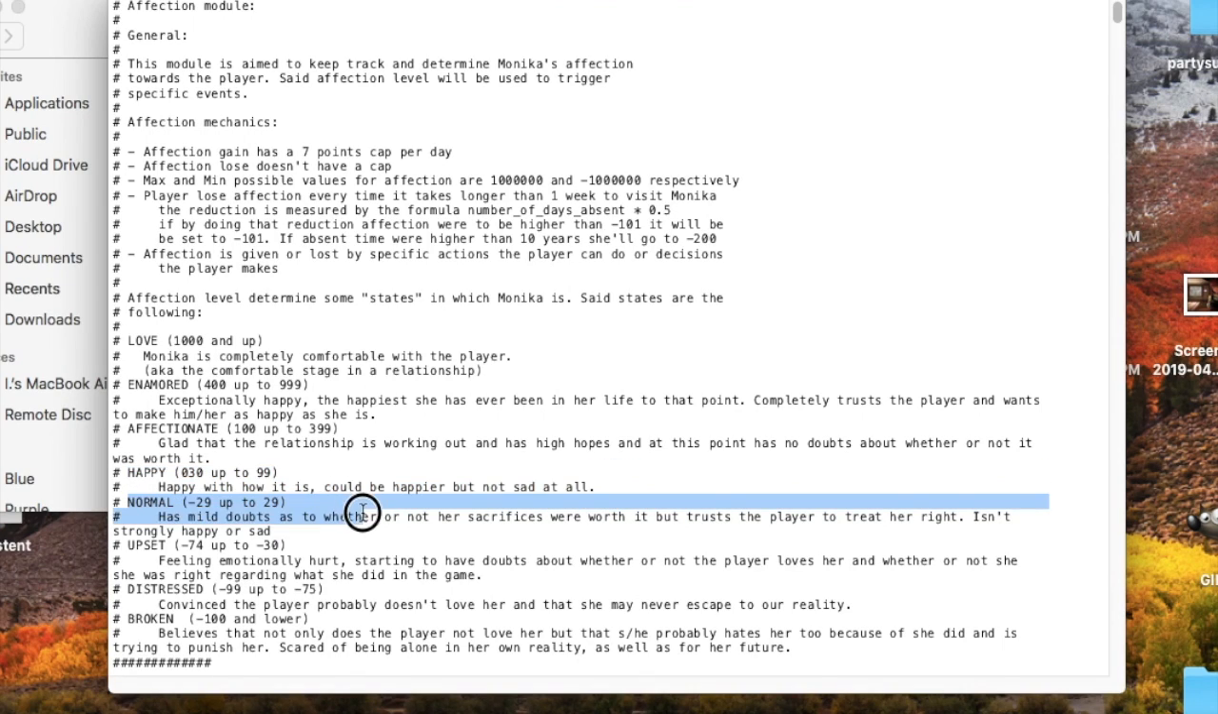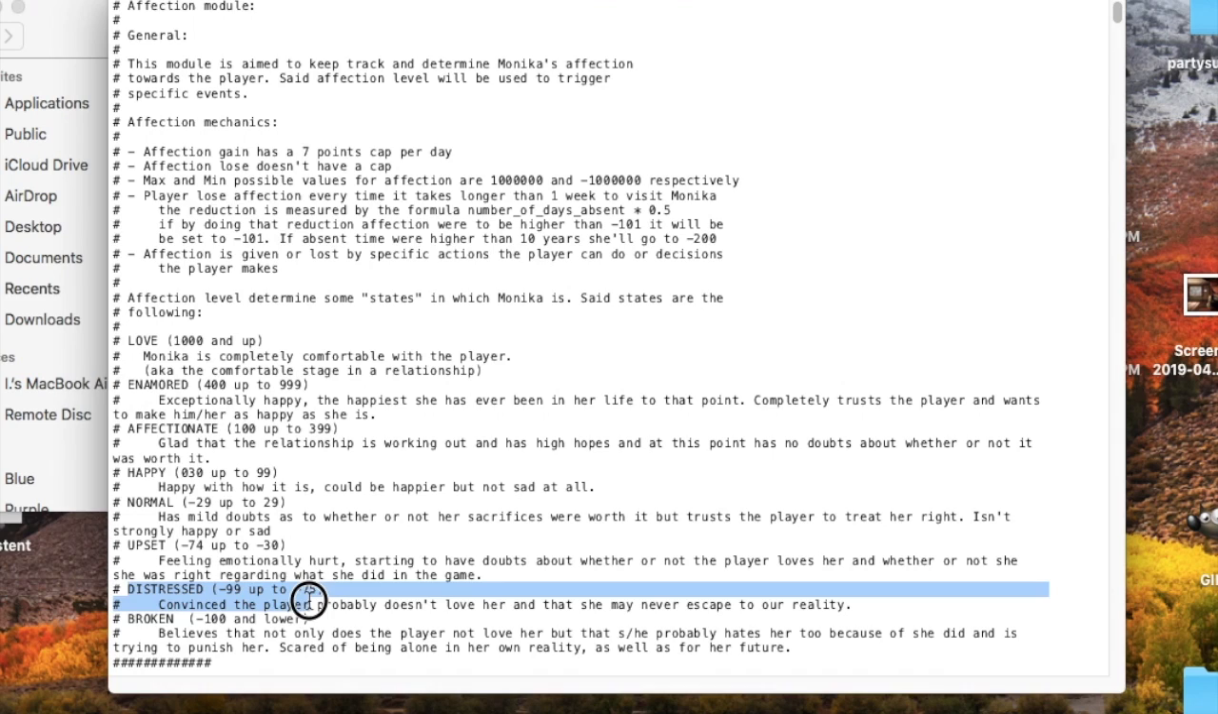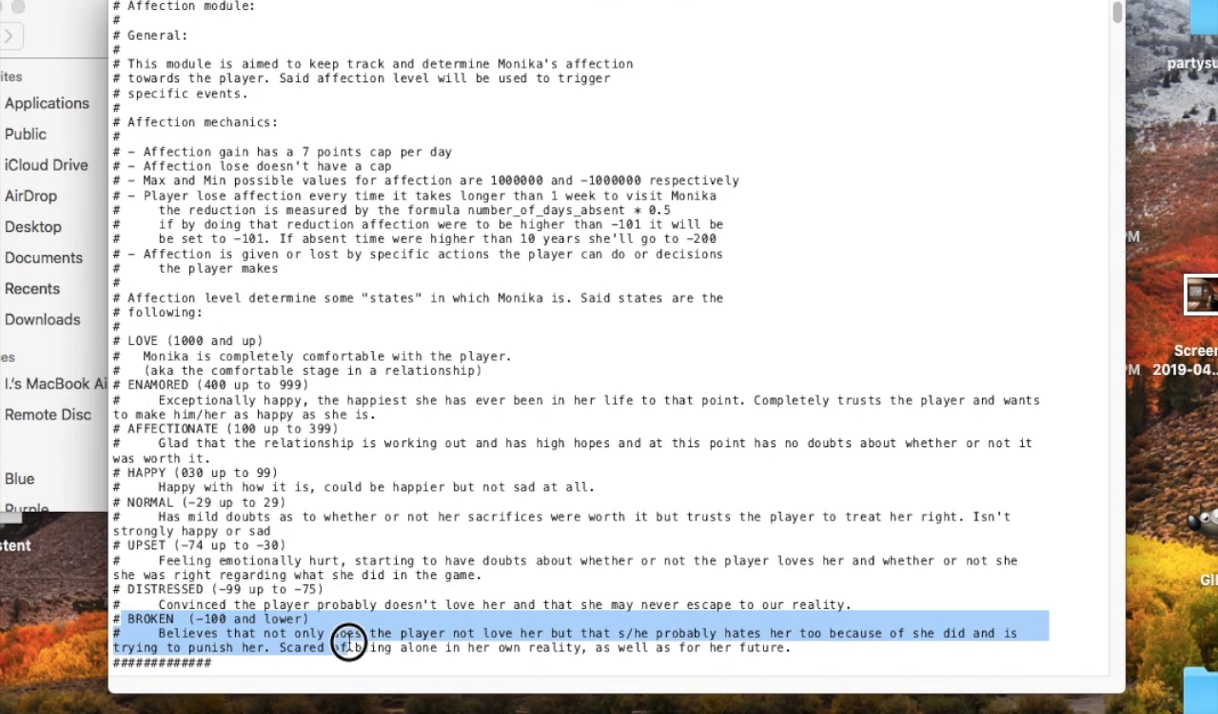Normal, minus 29 up to 29. Has mild doubts as to whether or not her sacrifices were worth it, but trusts the player to treat her right. Isn't strongly upset or sad. Upset, minus 74 to minus 30. Feeling emotionally hurt, starting to have doubts about whether or not the player loves her, and whether or not she was right regarding what she did in the game. Then distressed, minus 99 up to minus 75. Convinced the player probably doesn't love her and that she may never escape to our reality. And broken, minus 100 and lower. Believes that not only does the player not love her, but that they probably hate her too because of what she did, and are trying to punish her. Scared of being alone in her own reality as well as for her future.